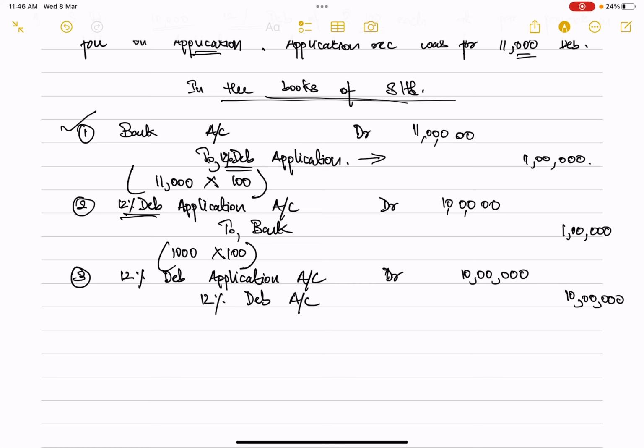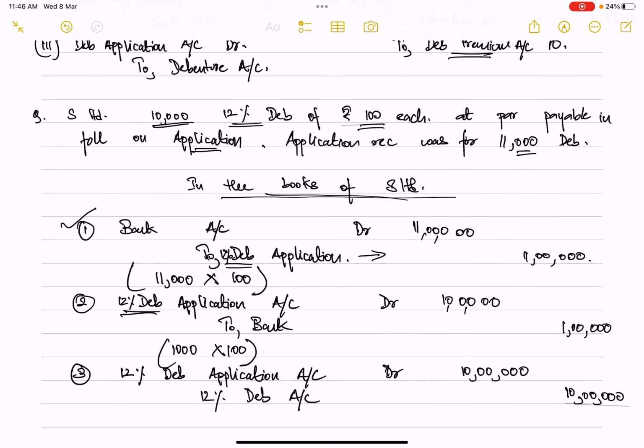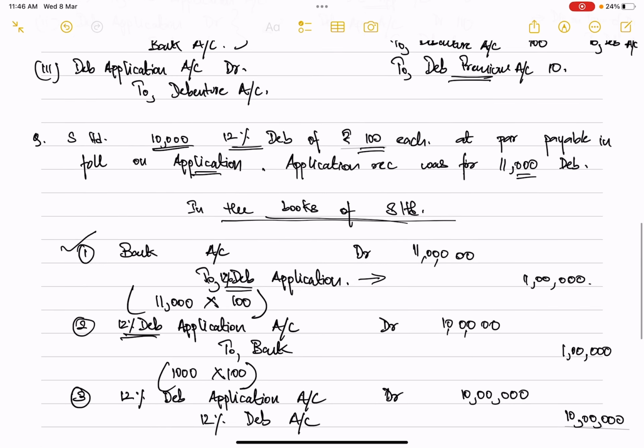Is this clear? So this is how you will be recording if the transaction is happening at par. Now in the same way, let's say the company had issued these debentures at a premium instead of par. Let's say, in the same question, I'll just make some changes. Let's say S Limited issued 10,000 12% debentures of rupees 100 each at a premium of 10%, payable in full on application.